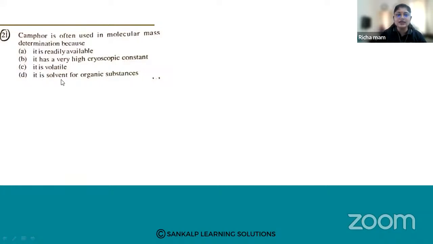And D, it is a solvent for organic substances. Camphor, kapur. Why do we use camphor in molecular mass determination, students? Jyoti has answered it as D.